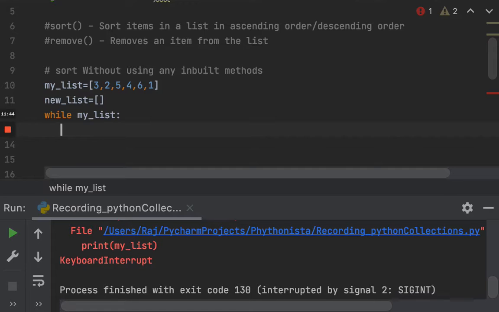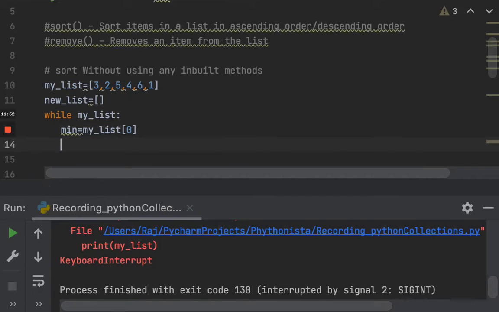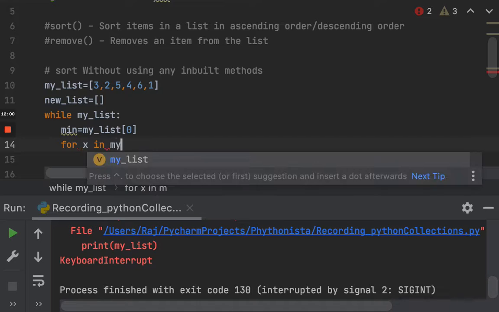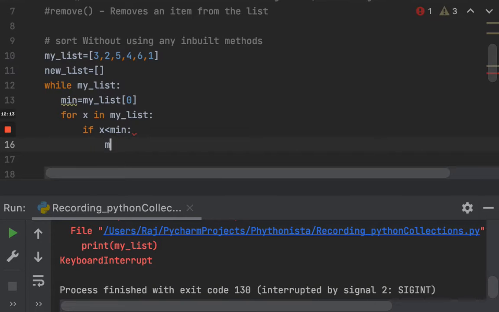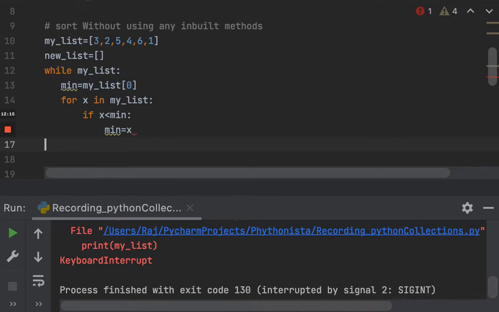Now here, I need a minimum value. To get the minimum value, what do I need to do? I need to take my list index of 0. Once I get the minimum value, I need to use a for loop. If I say for x in my list, I would get all the elements from my list. Here, if x is less than the minimum, then the minimum should become x. Then we would do something called append.